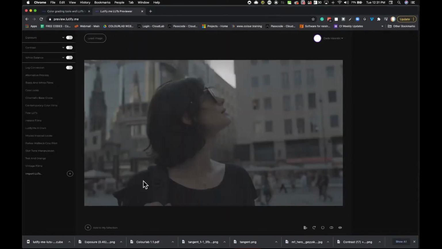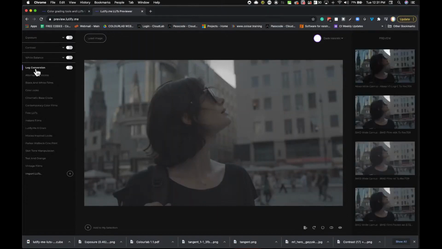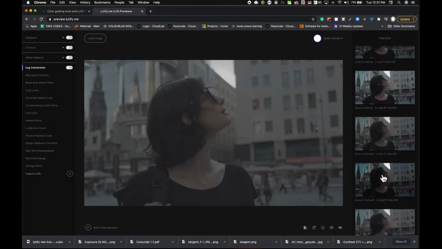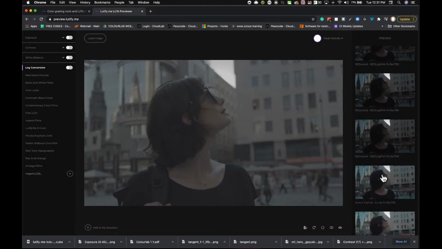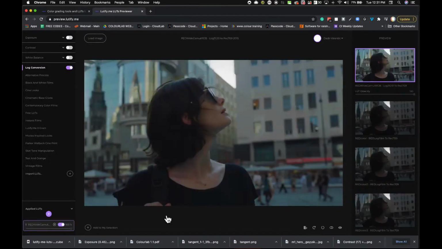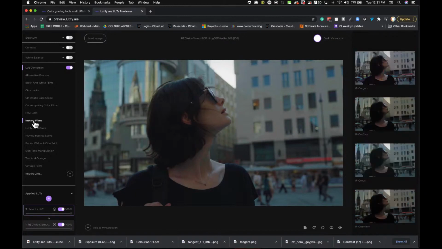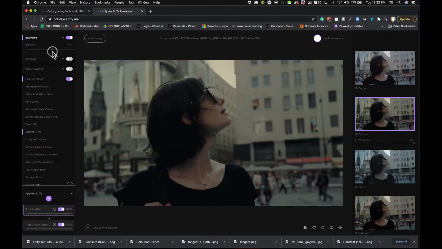Now I'm going to use Lutify Me to build a look. First I'm going to do a log conversion. This is RED. It's somewhere here at the bottom. Let's see, RED, white, gamut, RGB. That's the one. And then I'm going to add some look, and maybe I want to go for something like instant film. You can get quick inspiration from these presets and looks. And I like that. So I'm going to save current image, and I'm also going to export to LUTs, both of them.